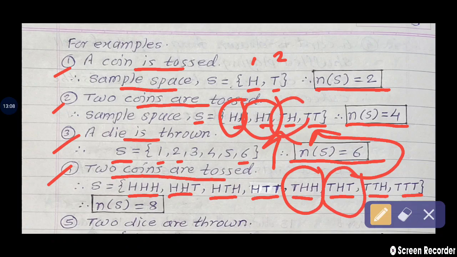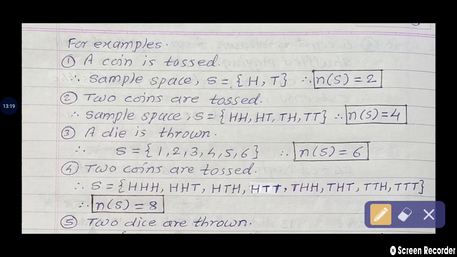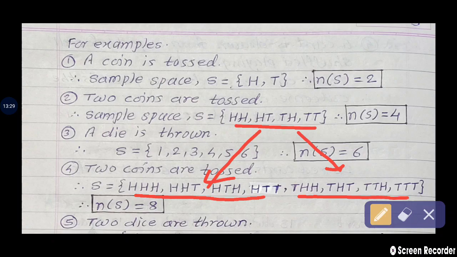Then TTH, check here. And last one TTT, we are writing at this place. In this way we remember: for the first 4, write H at the first position. For the next 4, use the letter T at the first position.